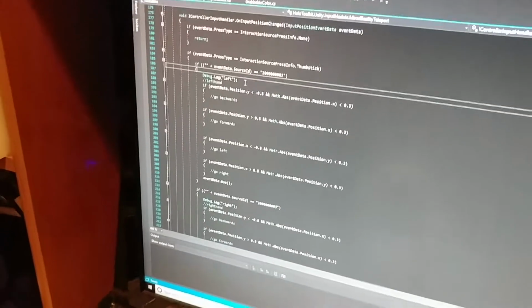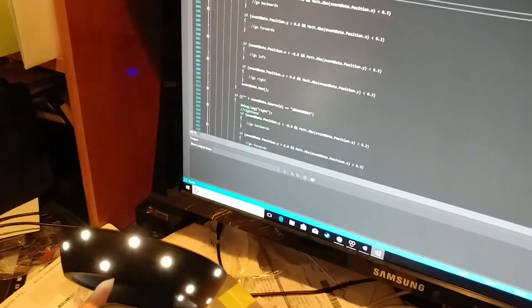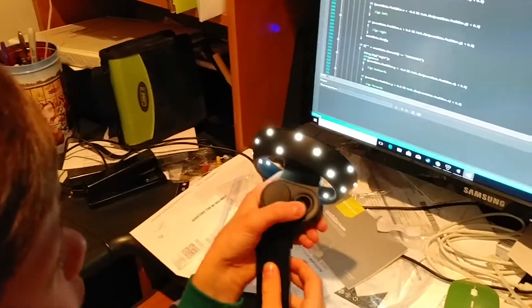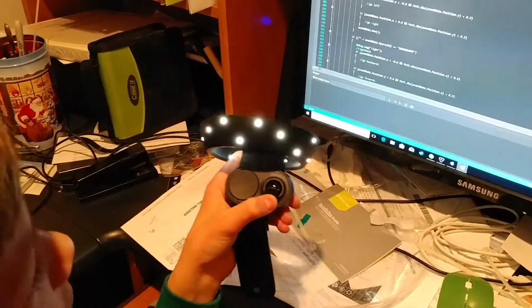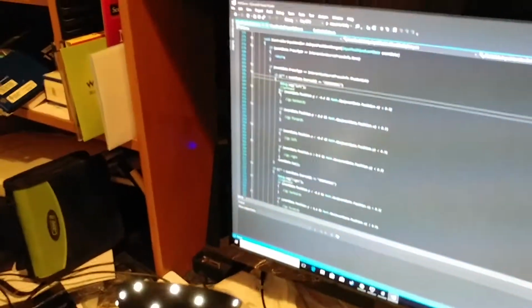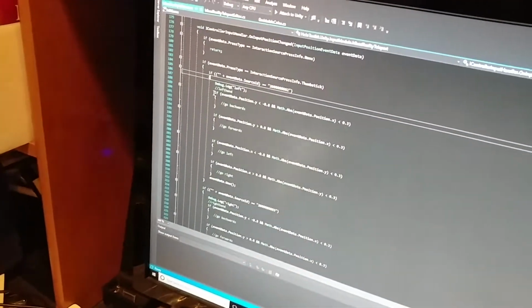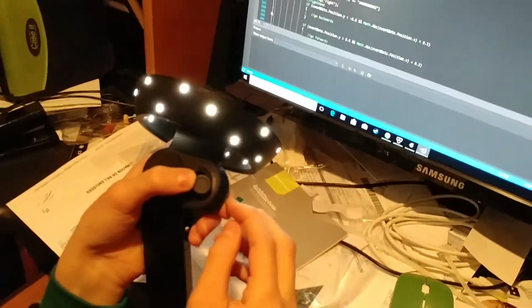Here it's saying if the event data position y, the up and down axis, is less than negative 0.8, so down, all the way down is -1 and all the way up is +1, and the absolute value of the position of x is less than 0.3, so it can't be too far to the side, or else it won't allow it to go.